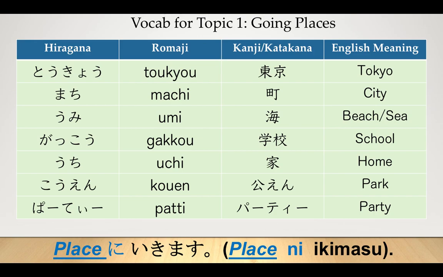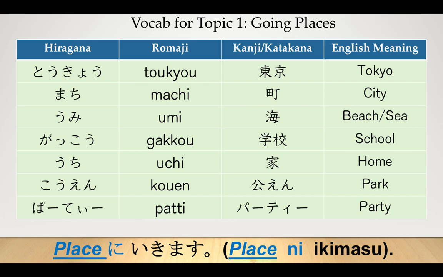These are the following vocab we have learned last week. We have learned Tokyo for Tokyo, machi for city, umi for beach, 学校 for school, uchi for home, 公園 for park, and party for party. We can use any of those words in the sentence place に行きます.